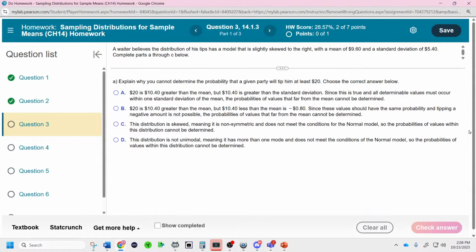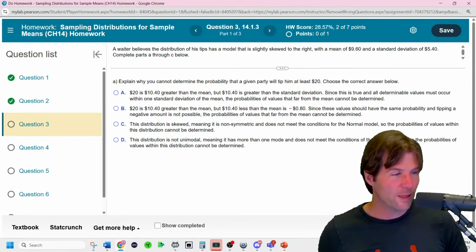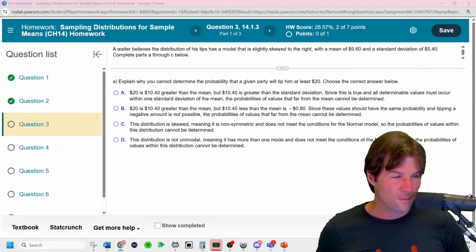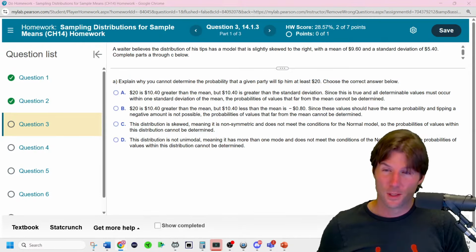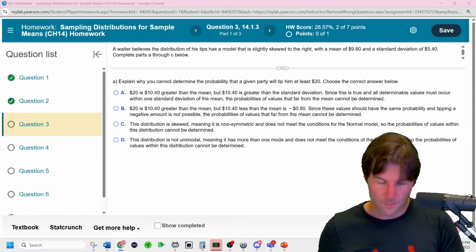There we go. Okay. Oh, they made this one so easy. It's all about the notation, though. You gotta know your notation.